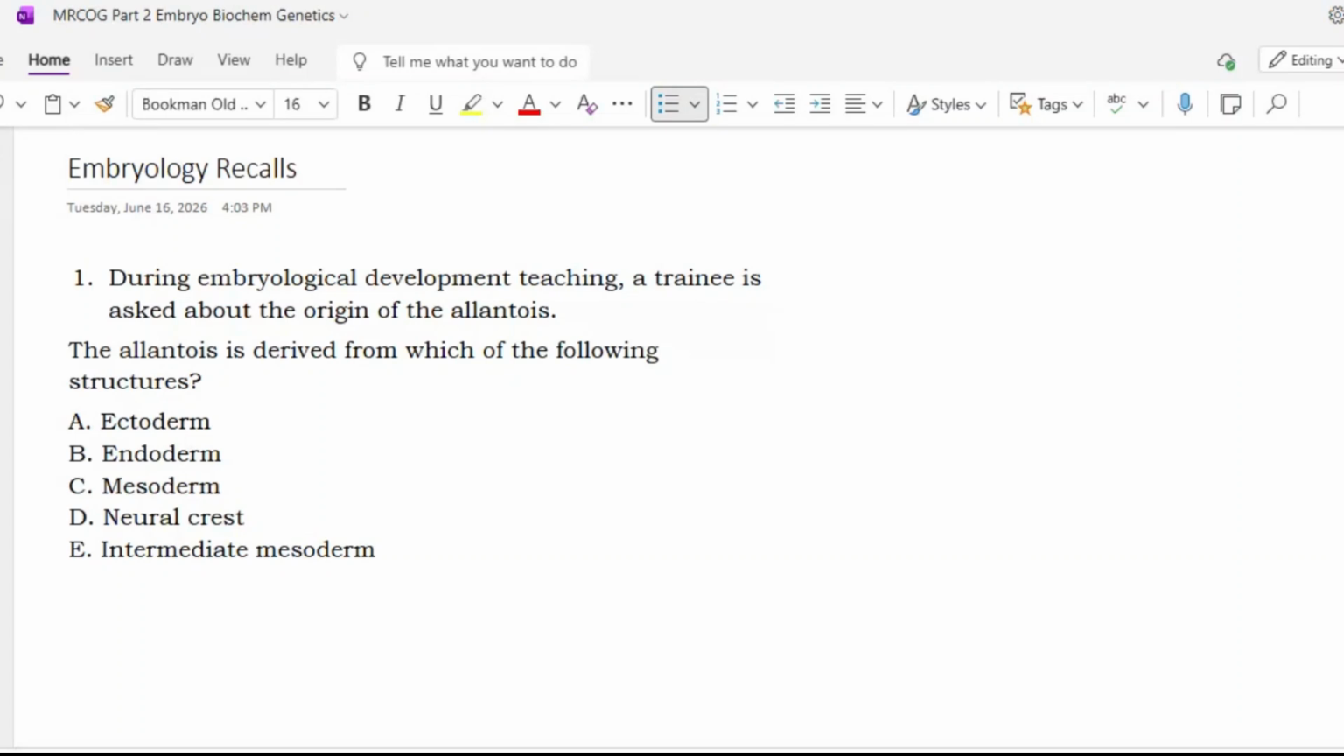So Dr. Sansi, please read the question and attempt the answers. Yes. During embryological developmental teaching, a trainee is asked about the origin of the allantois. The allantois is derived from which of the following structures? Ectoderm, endoderm, mesoderm, neural crest, intermediate mesoderm. Sir, option B, endoderm.